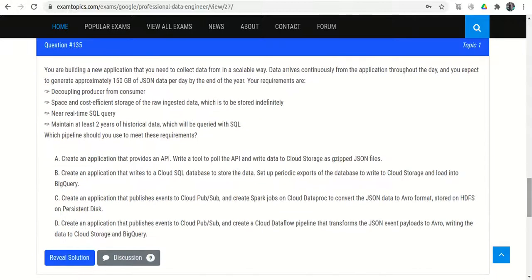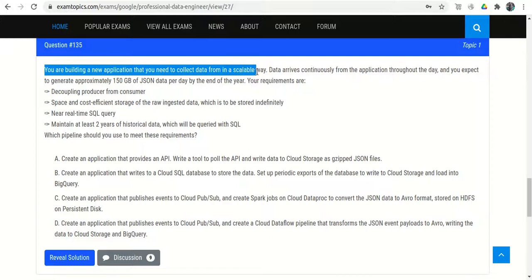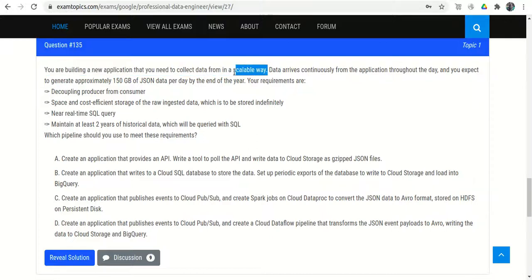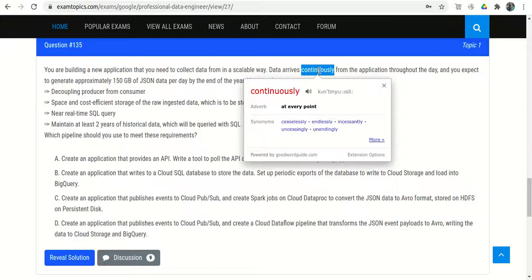Last question, question number 135. First let's complete this question. You are building a new application that you need to collect data in a scalable way. Scalable way, this is the keyword. Data arrives continuously, this is another keyword. Continuously means real time, the Pub/Sub.